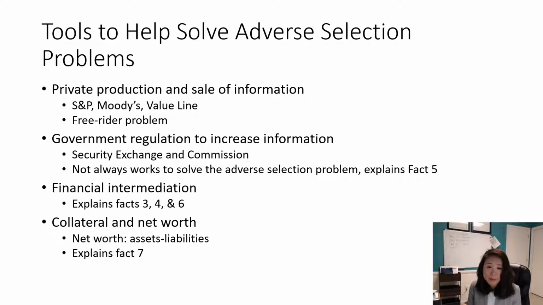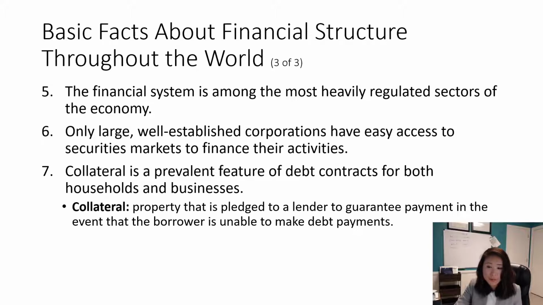So that's why the importance of collateral in reducing adverse selection explains fact number 7 we saw in the previous slides. So let's look at it. Fact 7: collateral is a prevalent feature of debt contracts for both households and businesses. The collateral is very important because it helps reduce the potential risk of adverse selection.